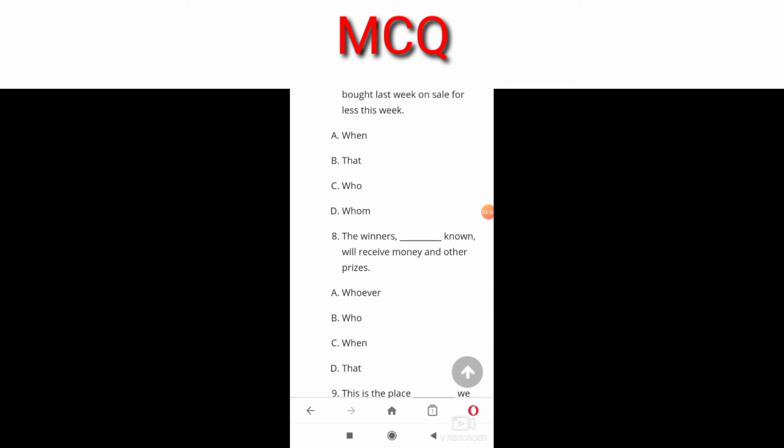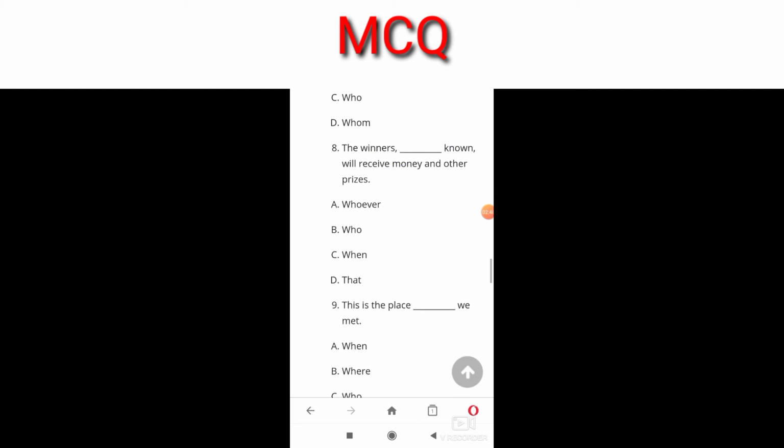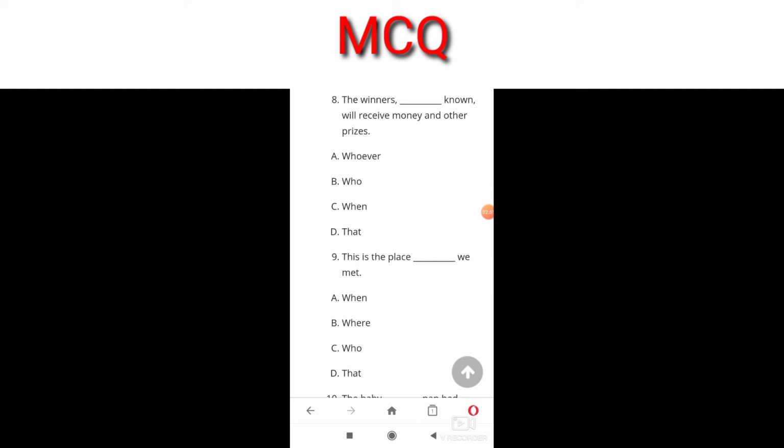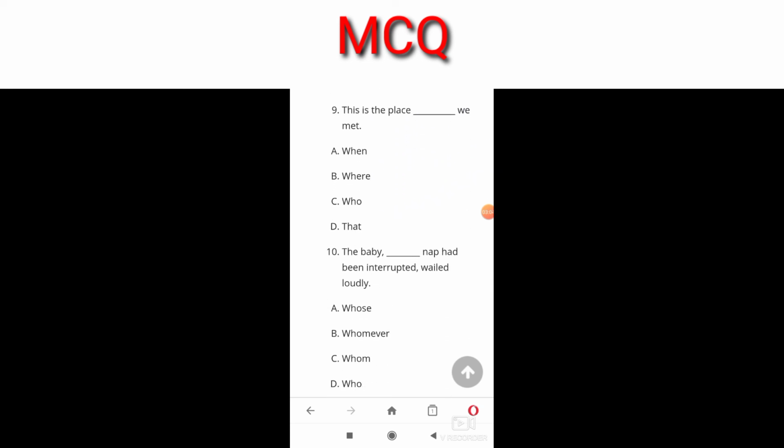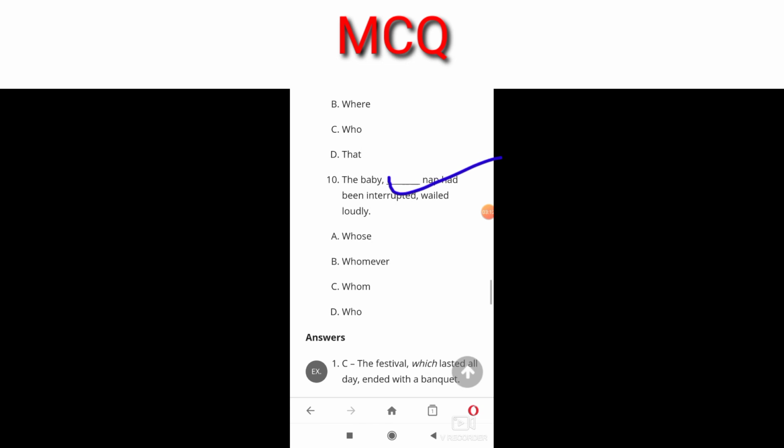I saw the shoes dash you bought last week on sale for less this week. And the answer will be B, because it's referring to the shoes. The winners dash known will receive money and other prizes. Here the answer will be C, when, because when is referring to a situation when the winners will be known. This is the place dash we met, and the answer will be where, because it's referring to a place.